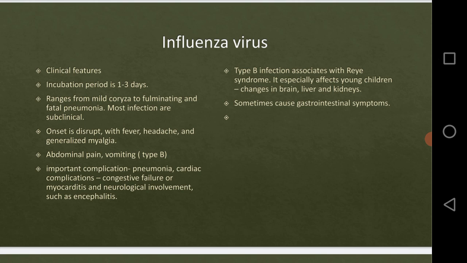We saw in the previous points it can range to fatal pneumonia. Then cardiac complications, such as congestive failure or myocarditis. Cardiac means heart related diseases, right? And neurological involvement such as encephalitis. This many complications can be caused by this virus.